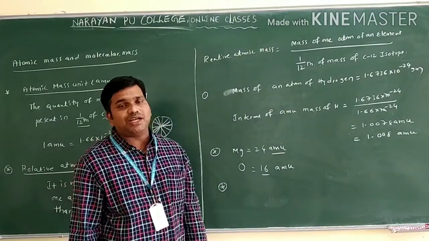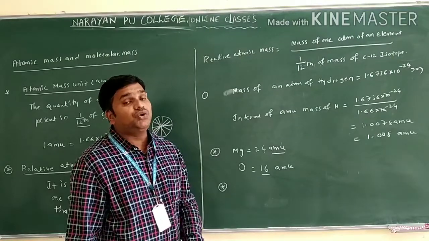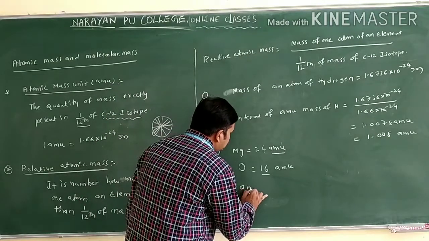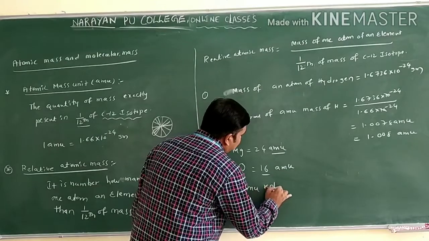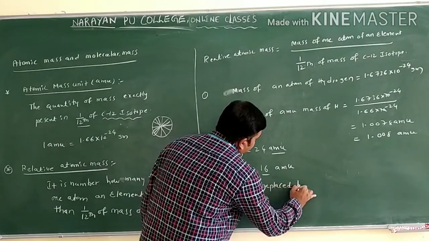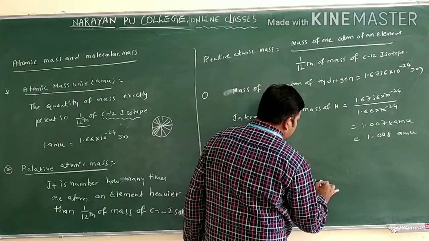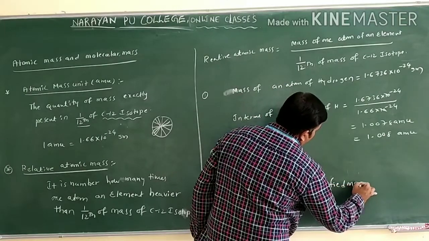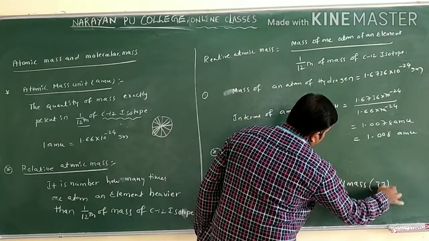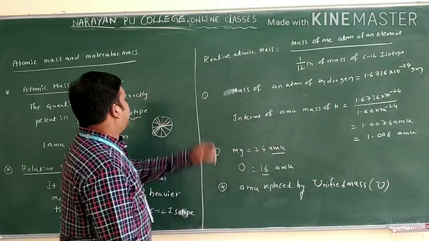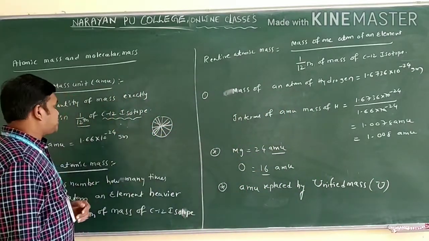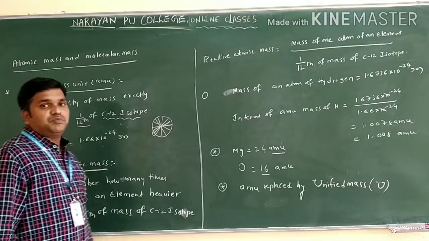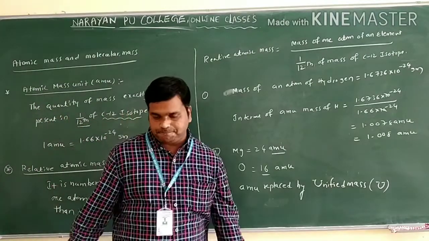Nowadays the AMU is replaced by which one? Unified mass. We can use the symbol u like this. This is regarding the atomic mass unit and the relative atomic mass of the elements.